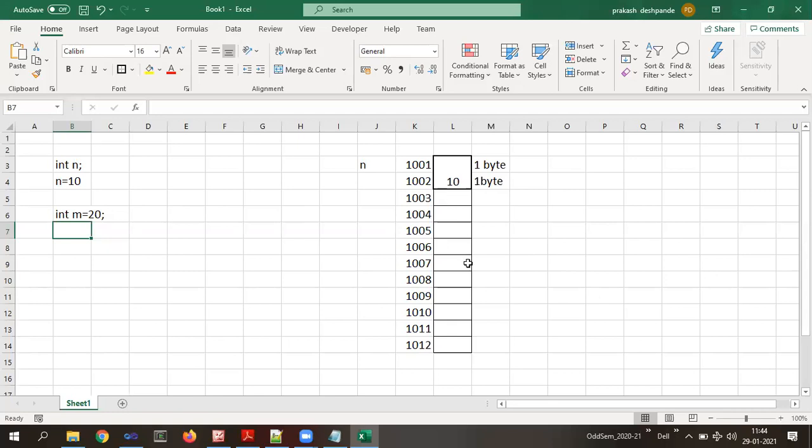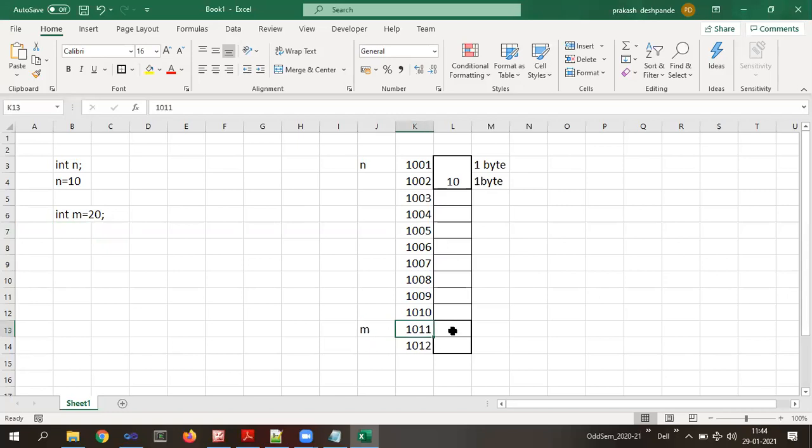Anywhere it encounters 2 free bytes, like here, these two will be taken, m will point over here, and the value 20 will be stored in these 2 memory blocks. n is here, m is here. What is the memory location of n? 1001, and m is 1011.